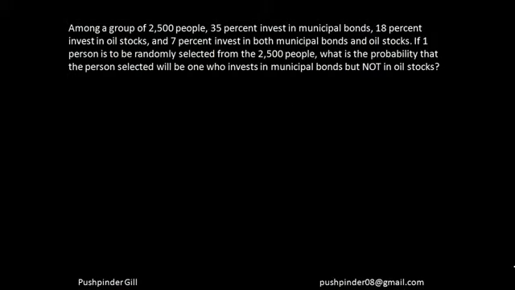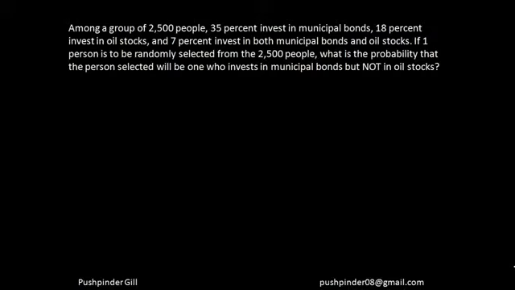Now let's just do some questions here, right? So that you understand the concept within the video only. In this question, among a group of 2,500 people, 35% invest in municipal bonds, 18% invest in oil stocks, and 7% invest in both. So if one person is to be selected randomly from these people, what is the probability that the one selected invests in municipal bonds but not in oil stocks?